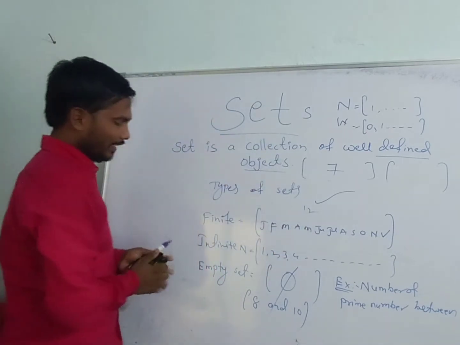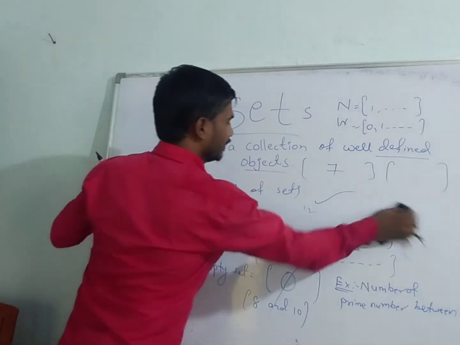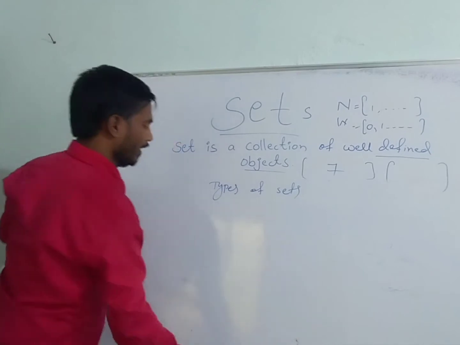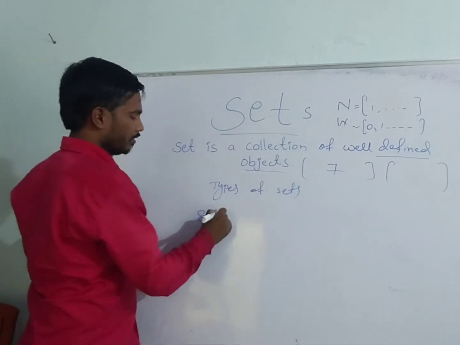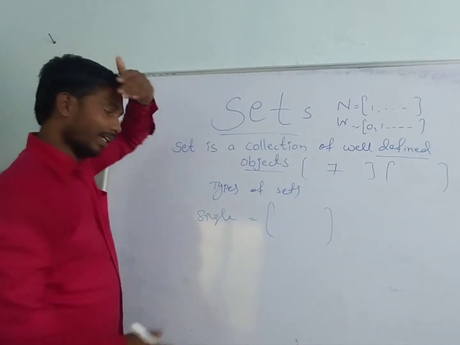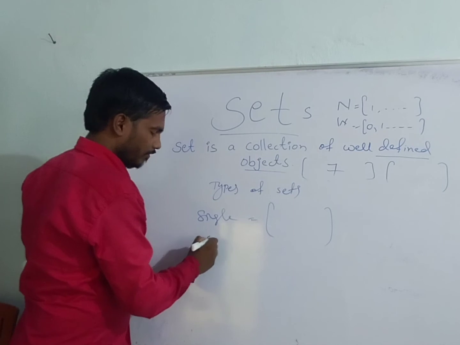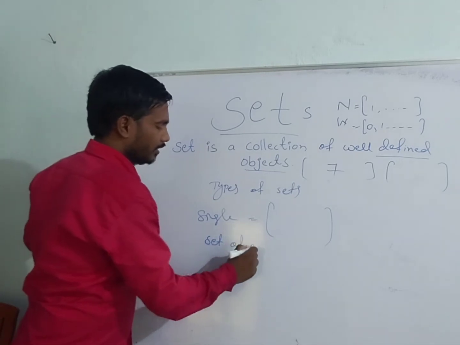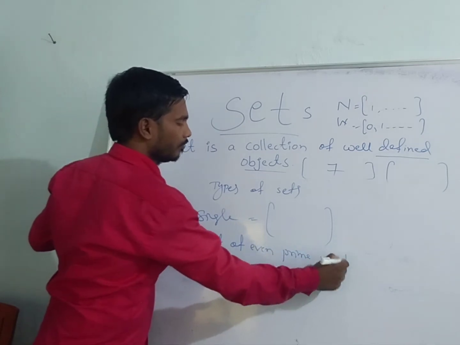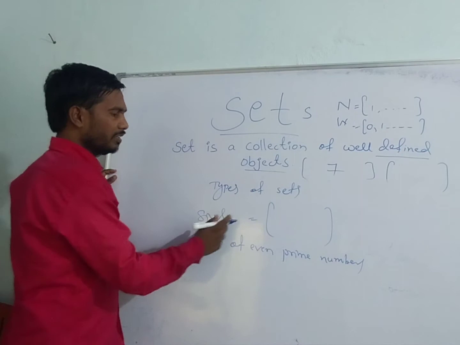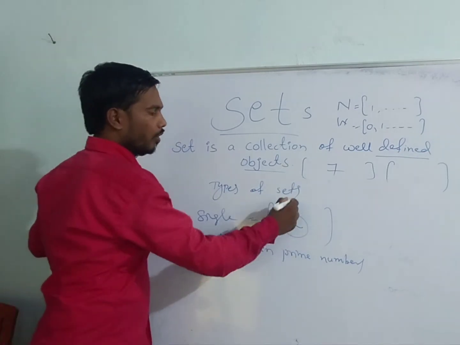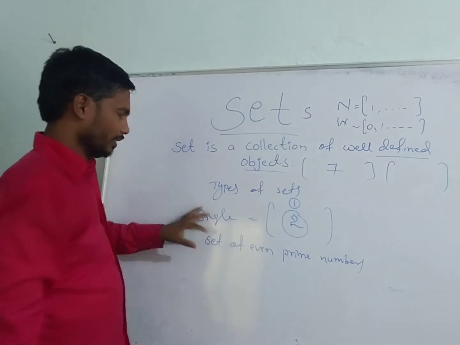Next, singleton set. Singleton set means only one element. Simple example: set of even prime numbers. How many are there? 2 only. That 2 is the only single element. So this is a singleton set.